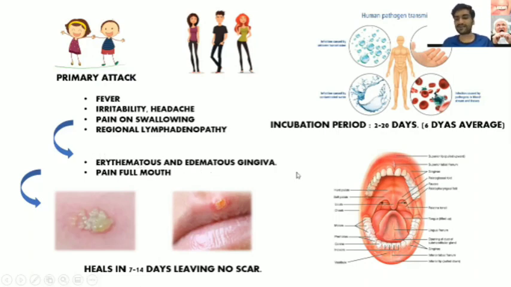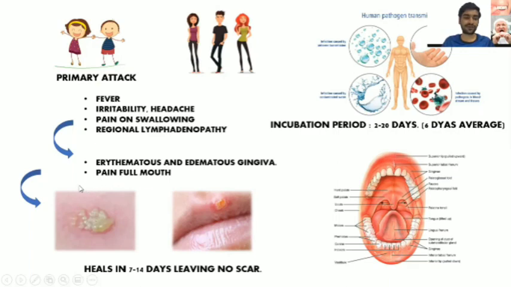Along with the gingiva, the lips, buccal mucosa, tongue, and pharynx can also get involved, right? These are the most prone sites. Along with that, the child is also going to have a painful mouth. Before the formation of fluid filled vesicles, which form within 5 to 6 days, it will be preceded by erythematous gingiva and painful mouth.